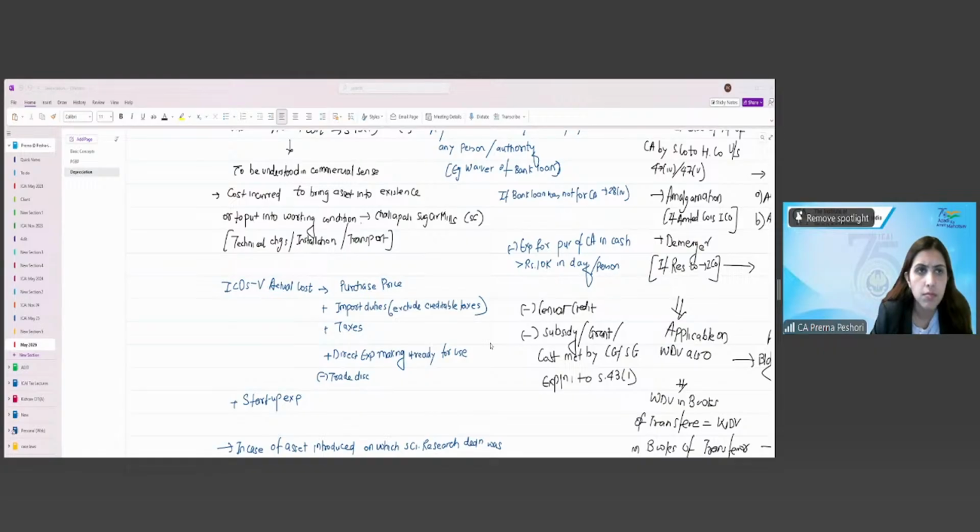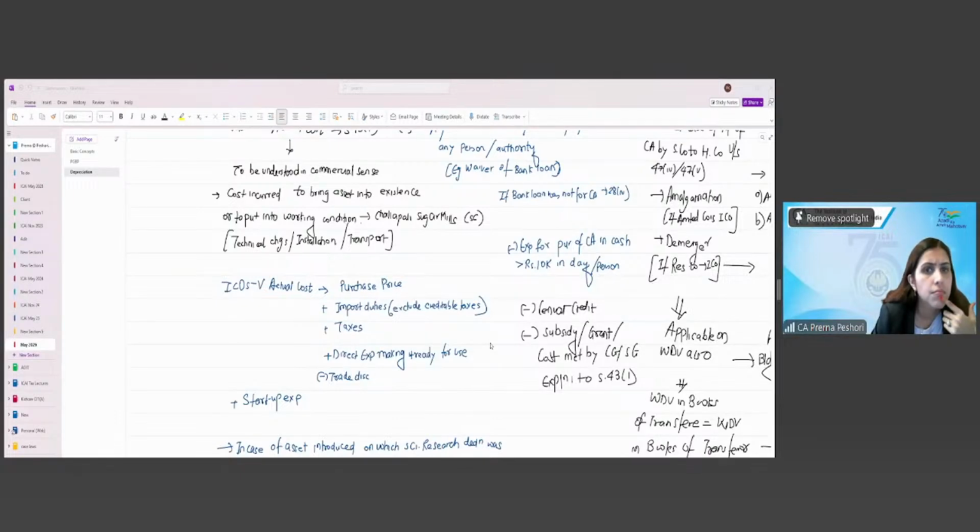Then we have gone through block of assets under section 43(6). Opening written down value, add the actual cost of the assets acquired during the previous year, in which we will segregate less than 180 days and greater than 180 days. Then less money receivable on assets discarded, sold, or demolished, including the scrap value. In case of lump sum, actual cost minus depreciation allowed. Then we will get the closing written down value.